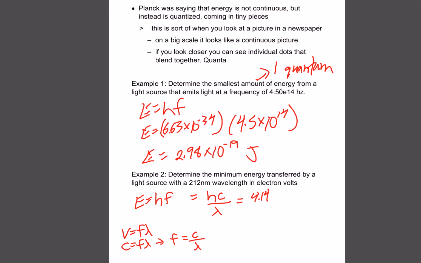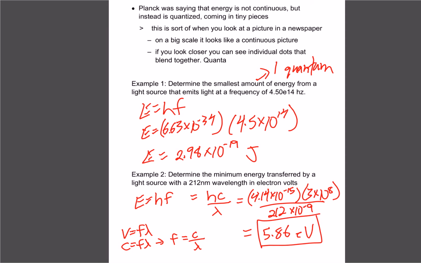So 4.14 times 10 to the negative 15, times the speed of light, divided by our wavelength of 212 times 10 to the negative 9. And when we crunch all that out, we get 5.86 electron volts. So if you use the h in electron volts, your answer will be in electron volts. If you use the h in joules, you'll get an answer in joules, like we did for example 1.